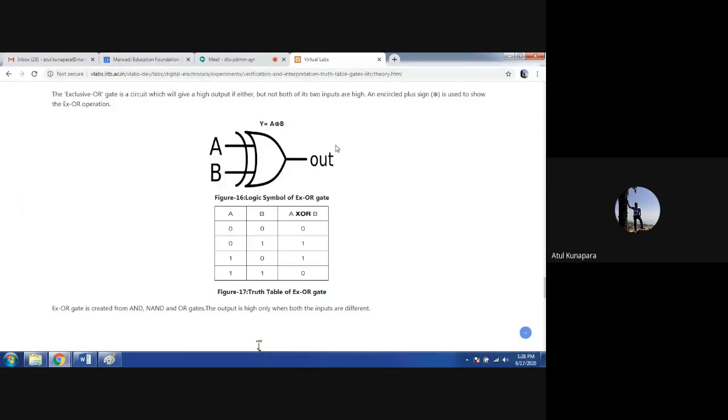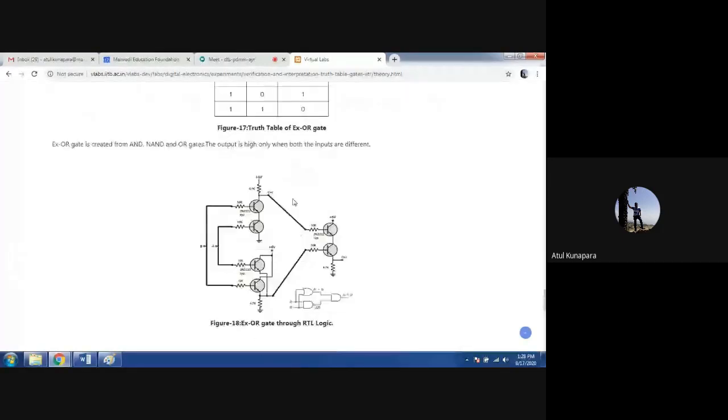And it can be realized using this kind of circuit. It is going to be realized by two different combinations. First you take the A and B OR operation, and then the A and B NAND operation. And both the outputs are again applied to one more AND gate. You can see the combination here shown with the symbol.